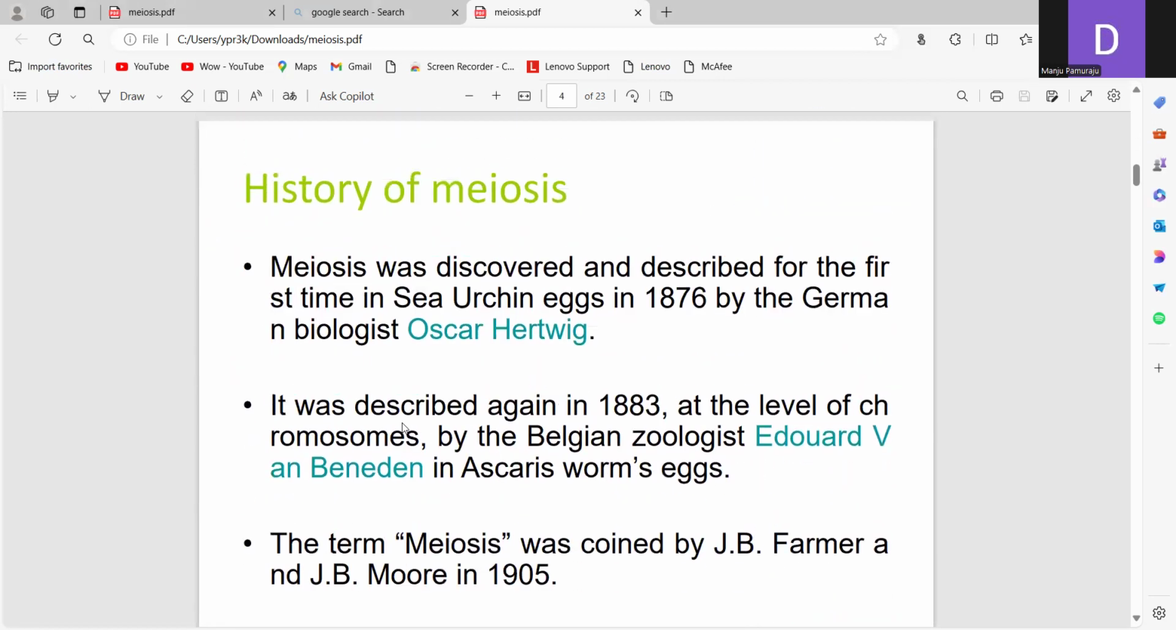Now, the history of meiosis. Meiosis was first discovered and described in sea urchin eggs in 1876 by the German biologist Oscar Hertwig. It was described again in 1883 at the level of chromosomes by the Belgian zoologist Van Beneden in Ascaris worm eggs. The term meiosis was coined by Farmer and Moore in 1905.